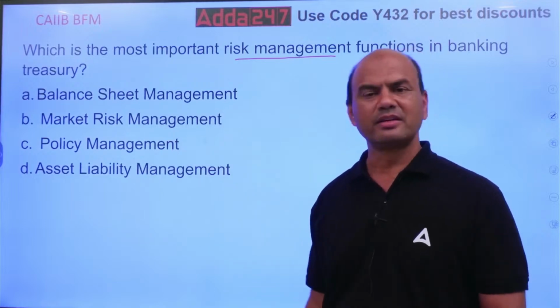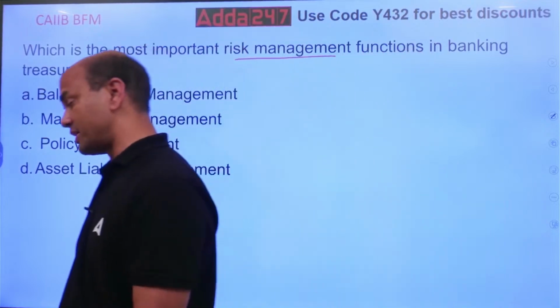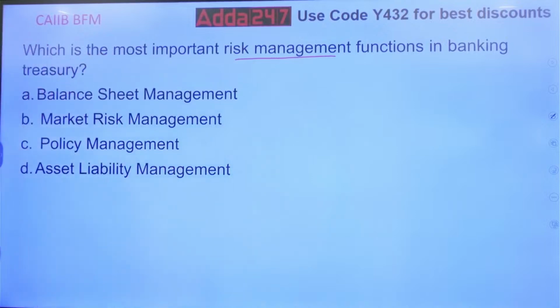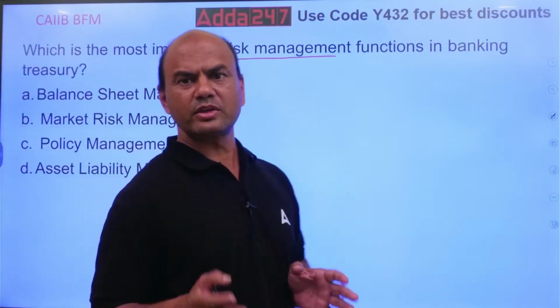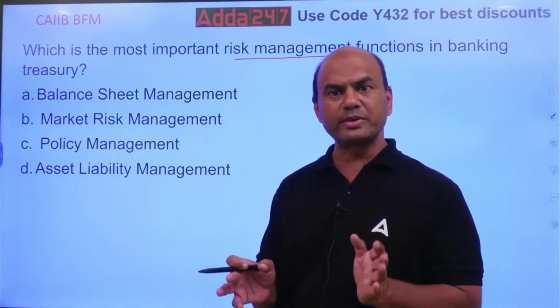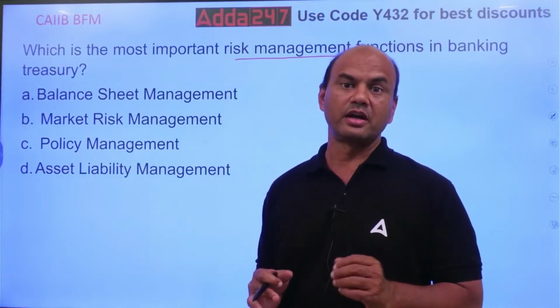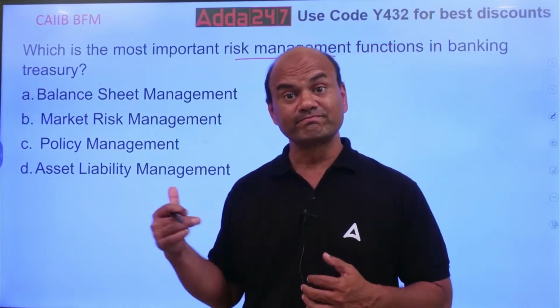Risk management. Think. What did I say? Under risk management, what is the main job of any treasury? Not only banking here. This treasury part is common to banking and to private companies also. Everyone, it is common. Because treasury means what? Your investments, where you need to invest, how you will purchase the bonds, how you will manage the forex. That is all.